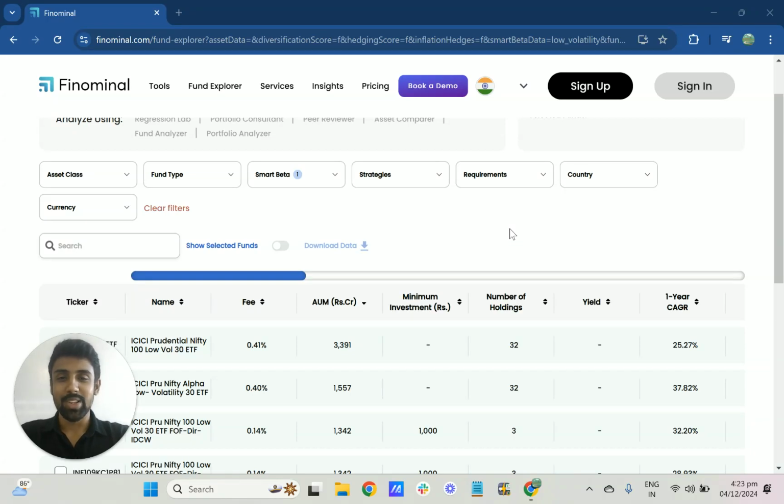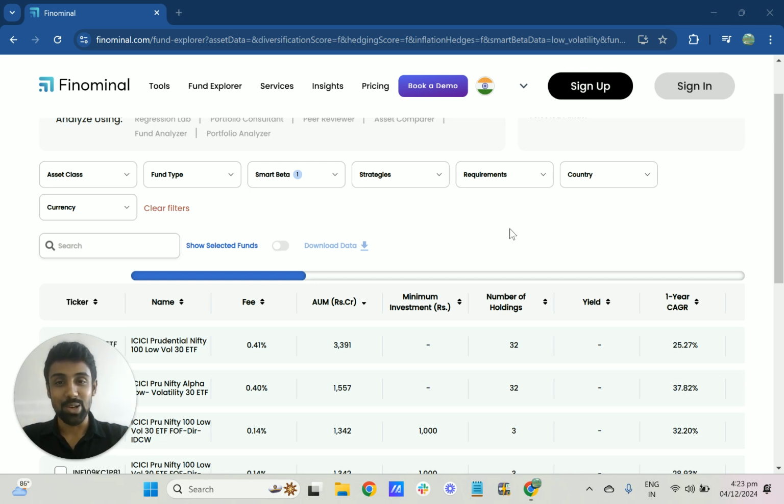Hello everyone, welcome to the fourth video in the factor series. In the last 3 weeks, we looked at three important factors in India. One is the value factor, then 2 weeks back we looked at the size factor, and last week we looked at the momentum factor. This week we are going to look at an interesting factor, which is the low volatility factor.